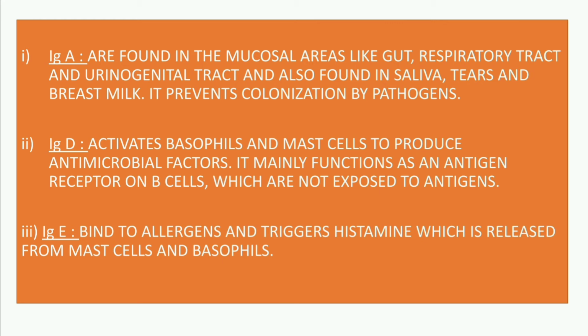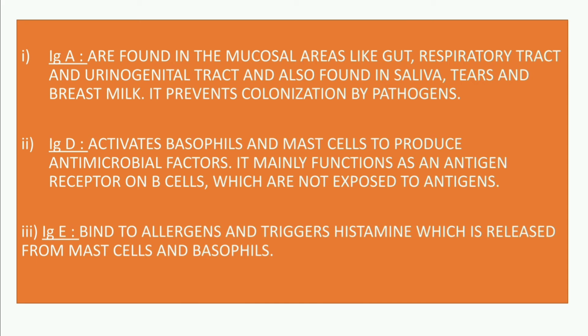IgA antibodies are found in the mucosal areas like gut, respiratory tract and urinogenital tract, and also found in saliva, tears and breast milk, and it prevents colonization by pathogens. These IgA antibodies transfer from mother to newly born child from the breast milk of the mother. And also these IgA antibodies will give protection against pathogens.